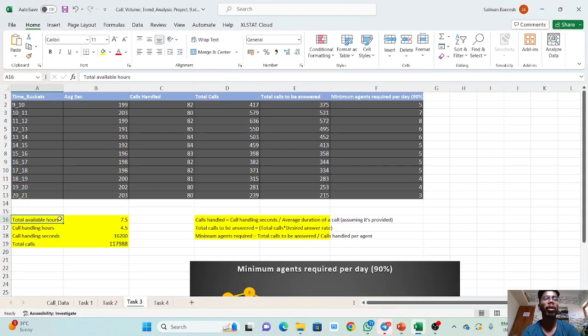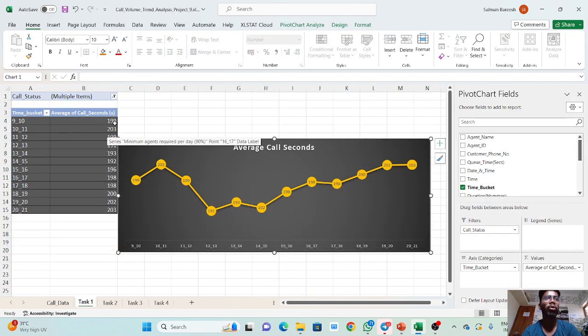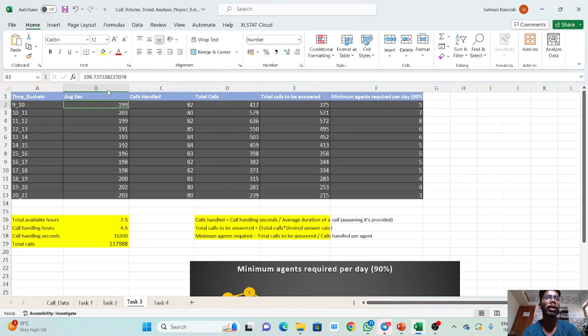So the total available hours from the data given is 7.5. Among these 7.5 hours, the call handling hours is only 60%, which is the total occupation time, so 4.5 hours contains 16,200 seconds. The total calls present is 1,70,988. This is the average seconds that we took from Task 1, so these values are copied and pasted into this area.